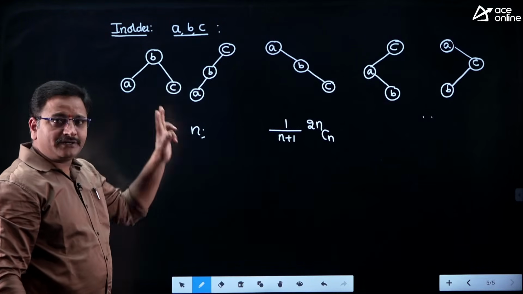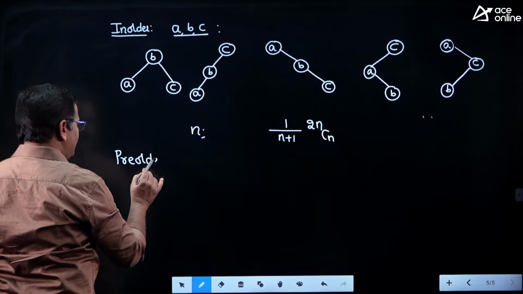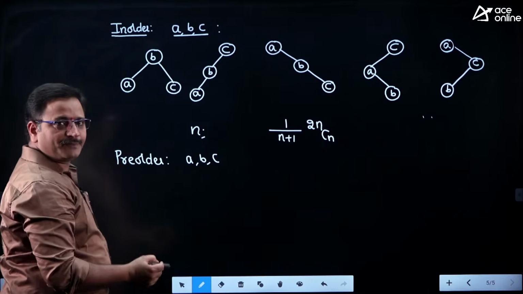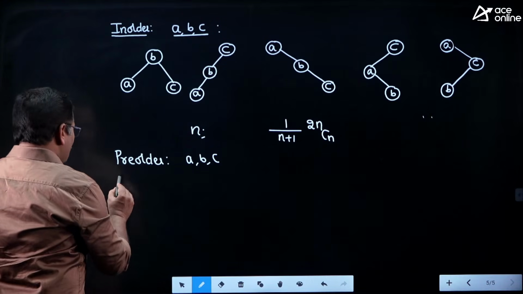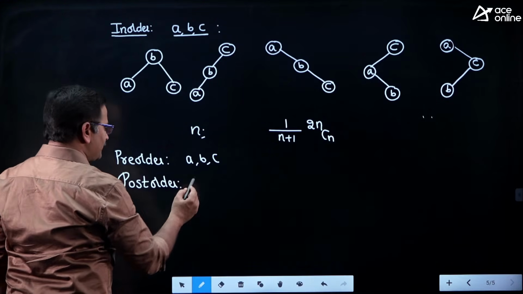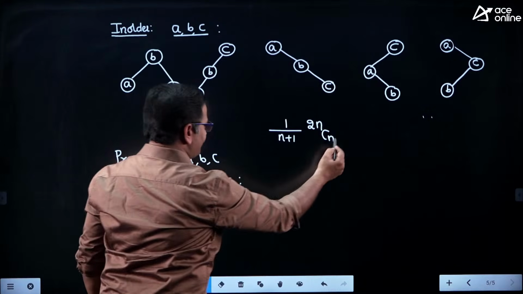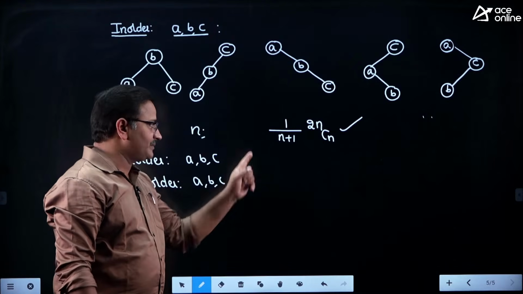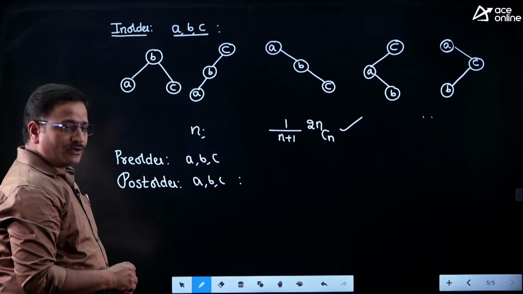It is not only applicable for in-order traversal, even if they ask pre-order traversal. For example, if they provide pre-order traversal having elements like A, B, C, then how many such binary trees are possible? 1 by n plus 1 into 2n Cn binary trees are possible. Even if they ask post-order traversal, how many binary trees are possible? Suppose they provide A, B, C, the number of binary trees having the same post-order traversal, same formula friends, 1 by n plus 1 into 2n Cn. That is called the Catalan formula. You need not remember the proof of Catalan, just remember that formula. Is it clear?